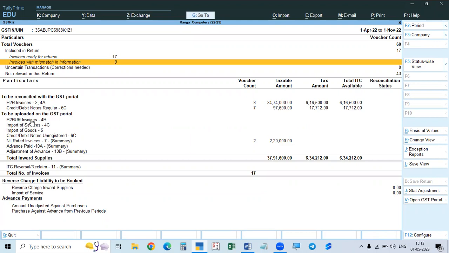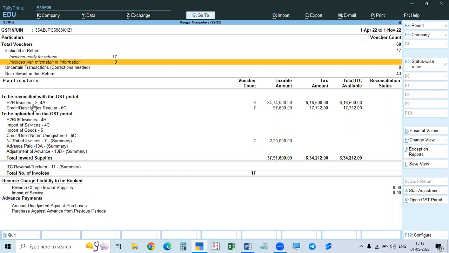See, in the case of sales, they are called B2C. Selling to B2C means selling to consumers and unregistered businesses. So consumer is also called C. Both are combinedly called B2C, meaning consumers as well as unregistered businesses. But in the case of purchase, a consumer will not sell to us. We cannot buy from a consumer. A consumer is not a seller. So we cannot buy from the consumer. We get only from businesses.